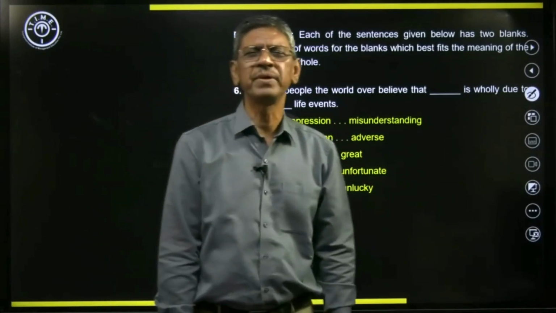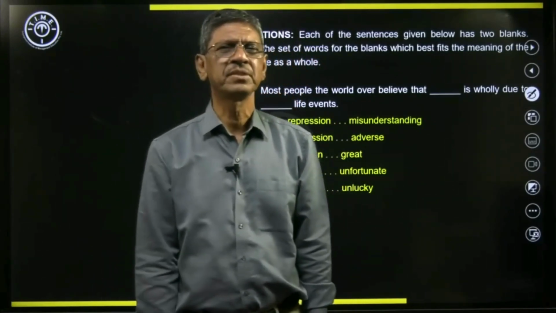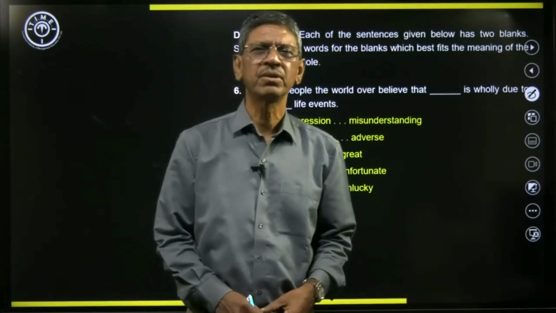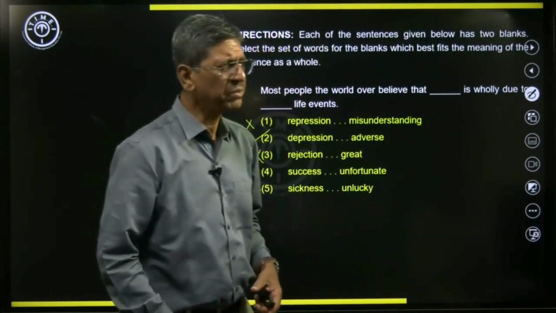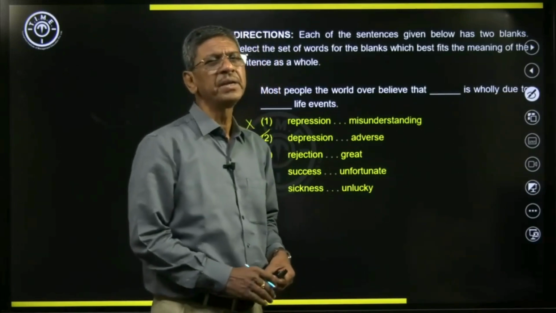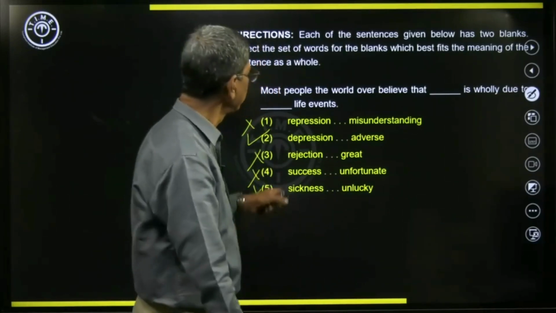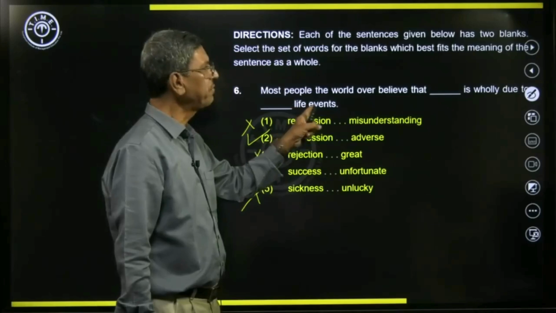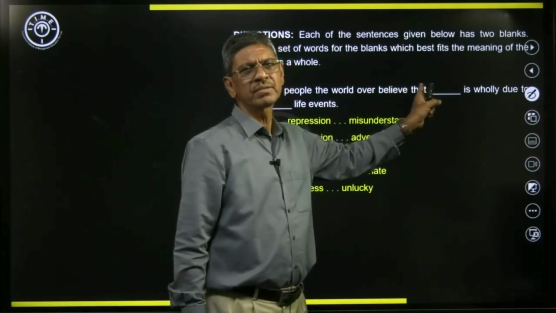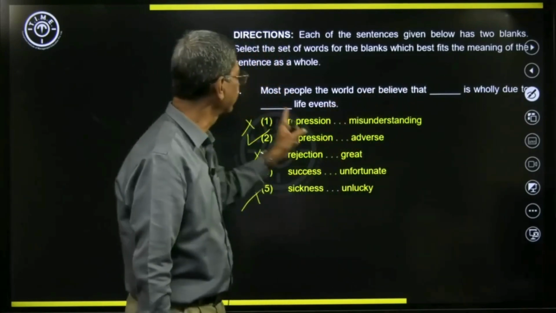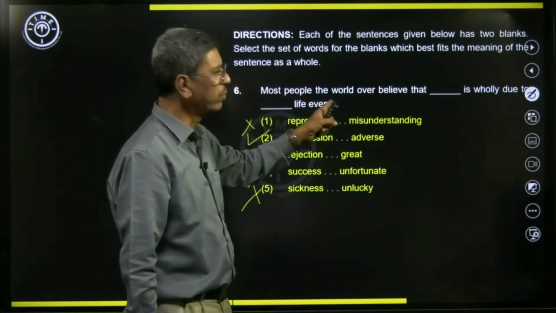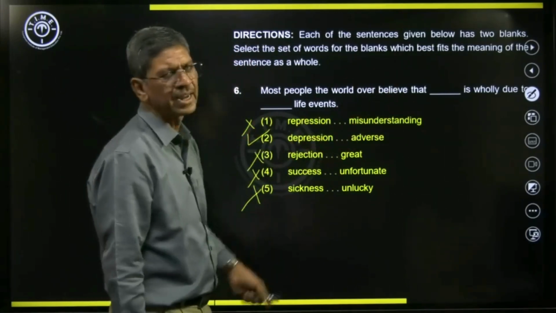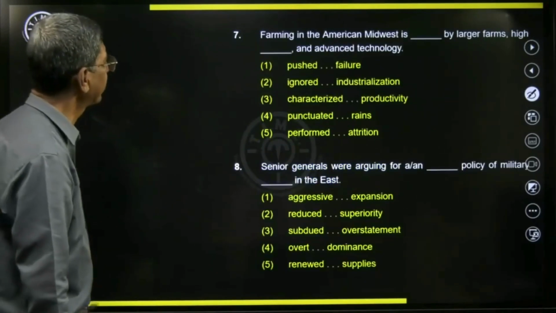So when people go through very tough times, very difficult times, maybe due to loss of a person, or business losses, or various different types of situations that make a person very sad, those adverse life events can cause depression. So this makes some sense. Most people the world over believe that depression is wholly due to adverse life events. Let's look at the next sentence.